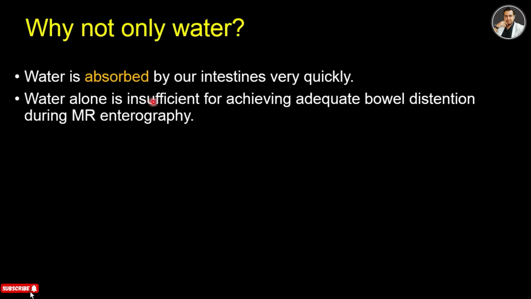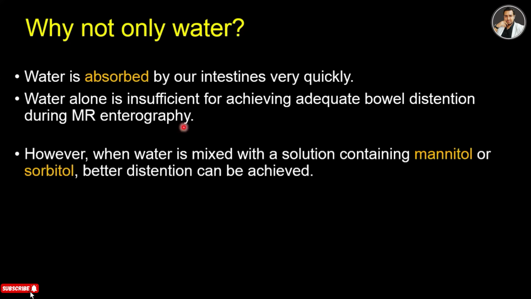So water alone is insufficient for achieving adequate bowel distension during MR enterography. Clean water cannot distend our bowel so much, and it is excreted very quickly and absorbed by our intestine. So what will we do?